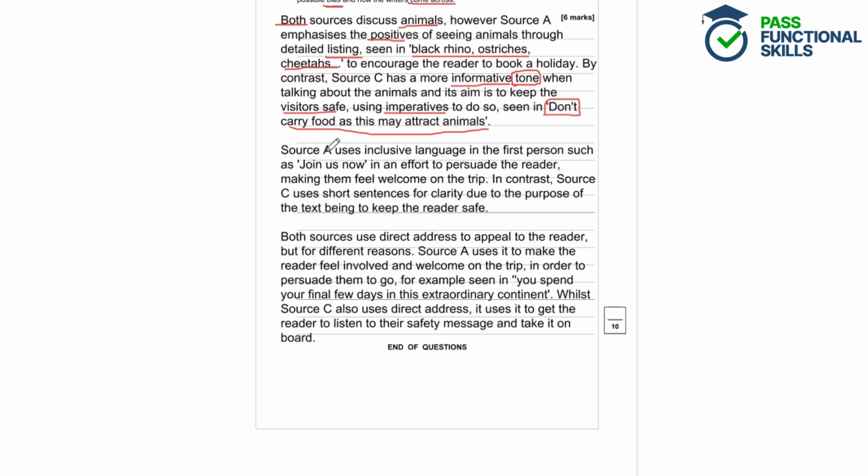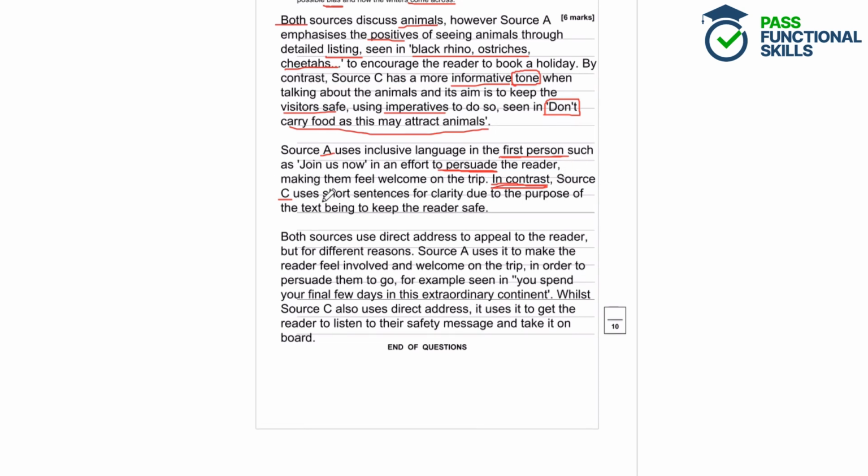Okay, so we've got Source A and Source C being talked about, and instead of making a comparison saying what both sources do, we are looking at a contrast, differences between the sources. So inclusive language in first person, that's a technique that's being used, and the aim is to persuade the reader. So there's a little bit of explanation there, making them feel welcome.